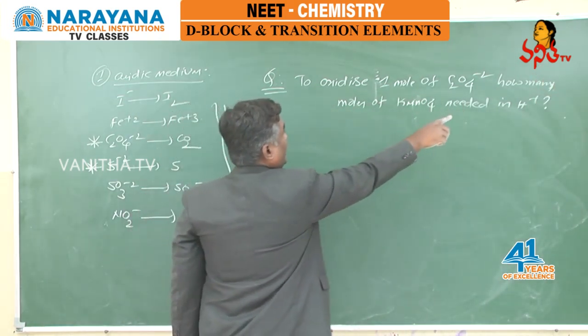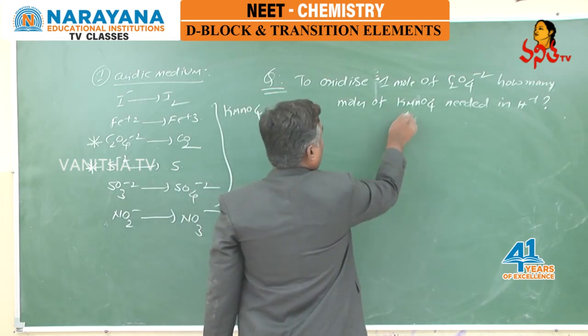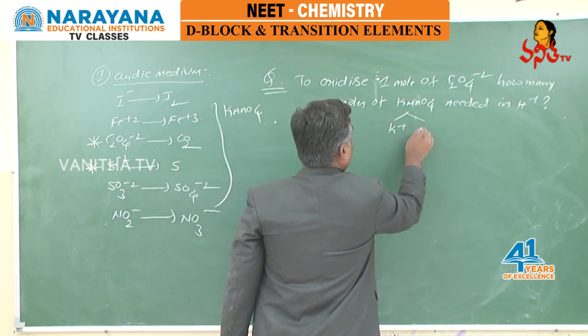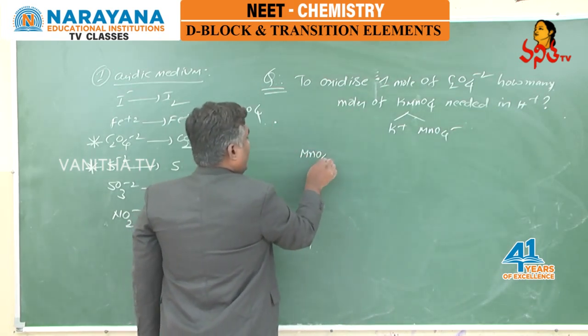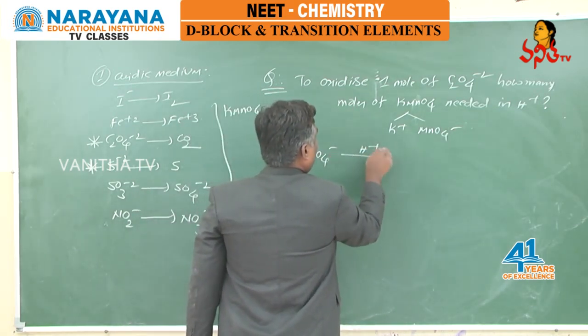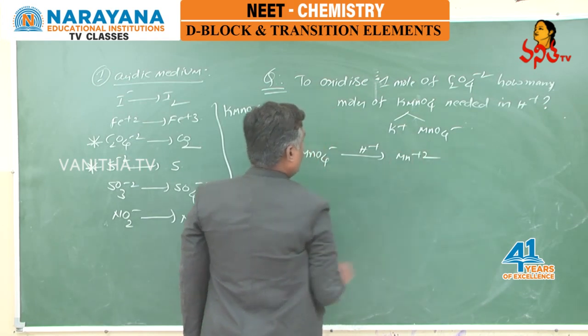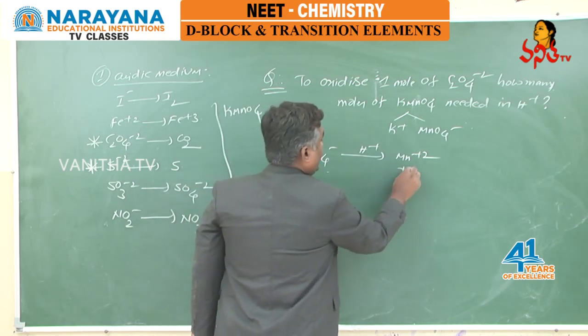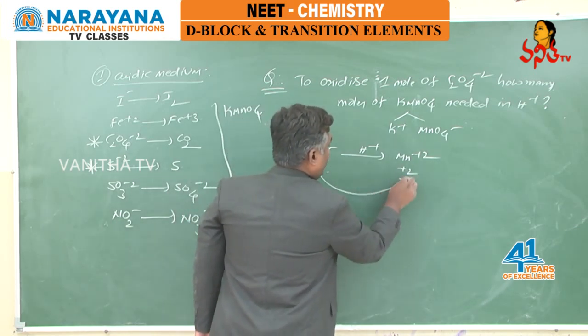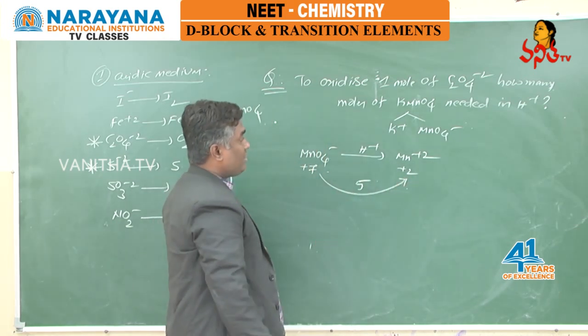Let us see, students. We know that in acidic medium, first of all, KMnO4 can split into K+ and MnO4-, and this MnO4- in acidic medium changes to Mn+2. In MnO4-, manganese is exhibiting +7, here it is +2, +7 is changing to +2, change in the oxidation state is 5.